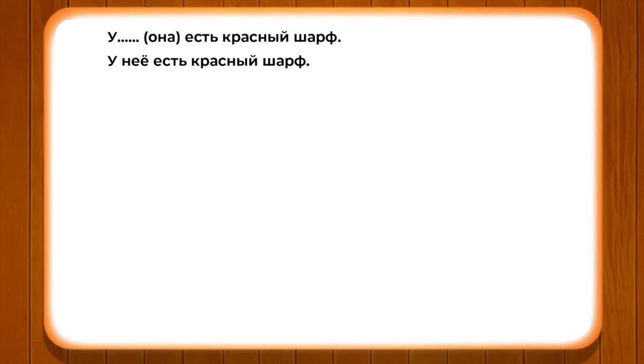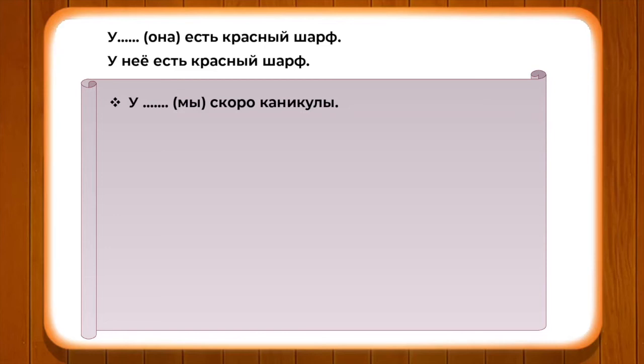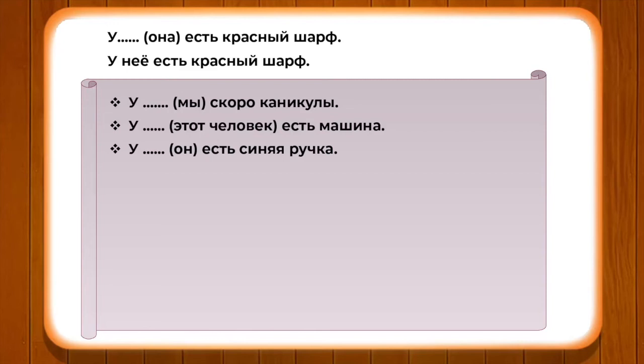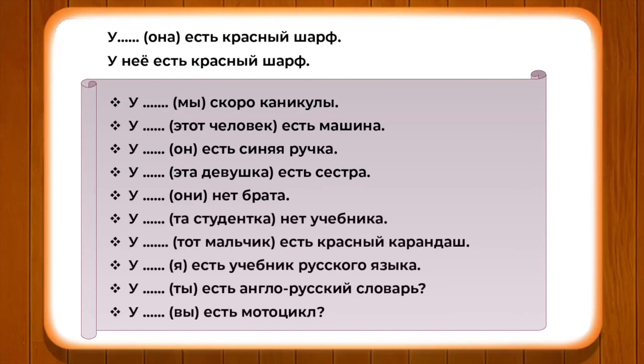So, for example, the first one, мы changes into у нас. У нас скоро каникулы. У этого человека есть машина. У него есть синяя ручка. У нее, у этой девушки есть сестра. And the fifth one is у них нет брата. So this style you can follow and change the endings of the adjectives and nouns.